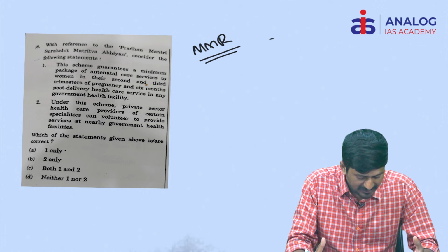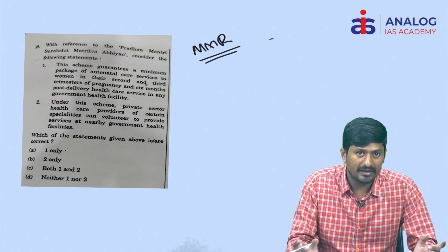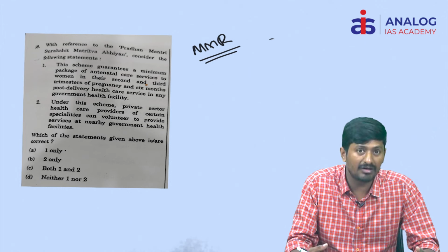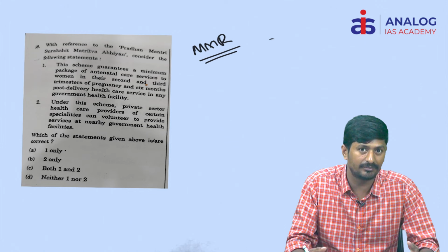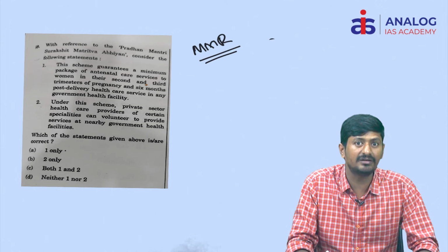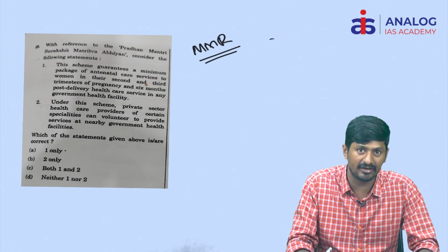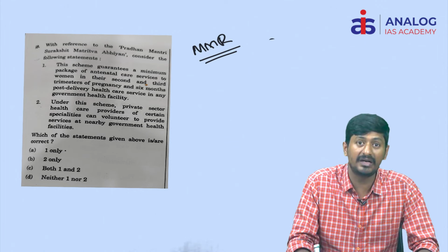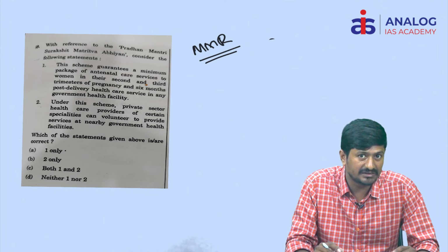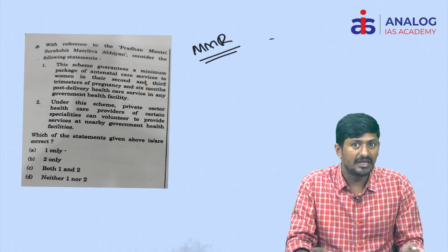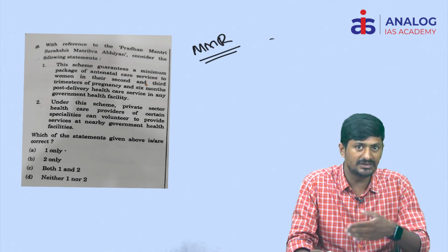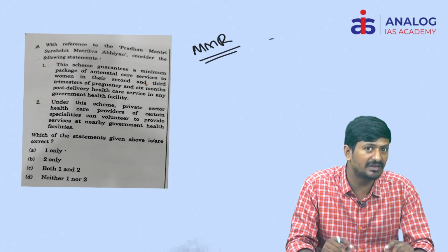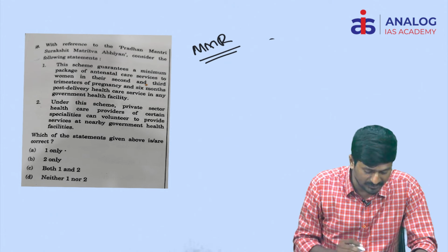Under this particular scheme, there must be a regular pattern of hospital visitations by pregnant women, so that the risk factors for the pregnancy can be tested and identified, and the women's records will be labeled either with red color or green color. If the red color label is ticked, what does it mean? High risk pregnancy. If the green color label is ticked, that is what? Low risk pregnancy. That is how they identify the high risk pregnancies and prevent maternal mortality. This is the objective here.